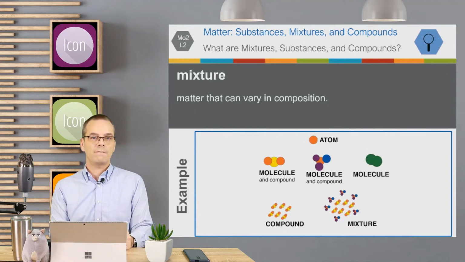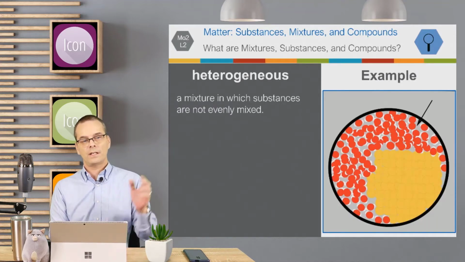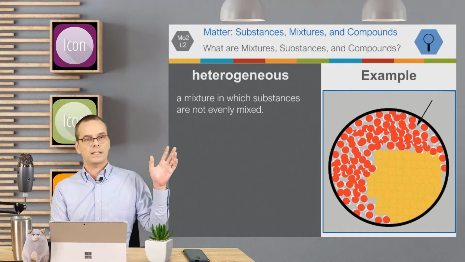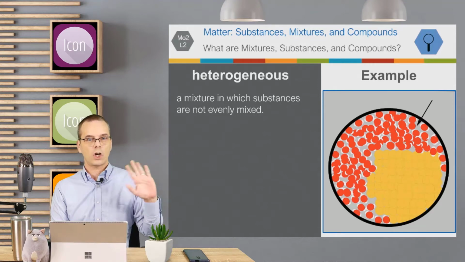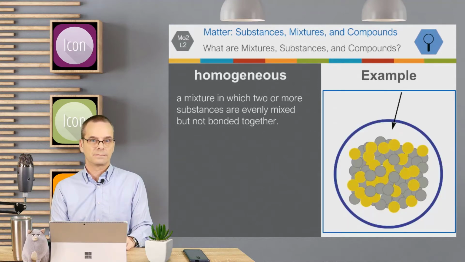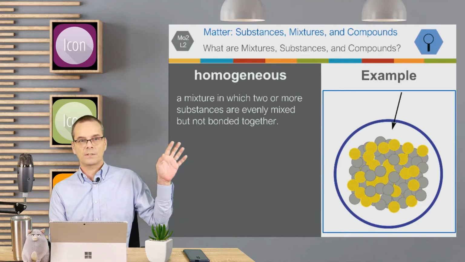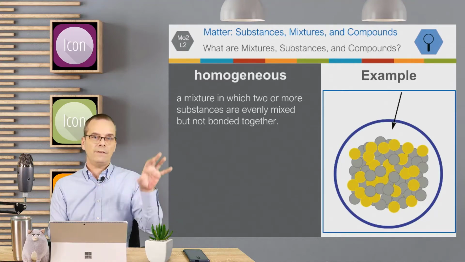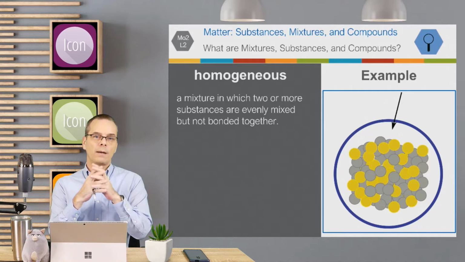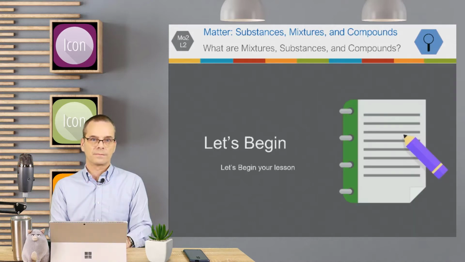Mixtures are matter that can vary in composition. You also have a term called heterogeneous. Heterogeneous is a mixture in which substances are not evenly mixed. Homogeneous is a mixture in which two or more substances are all evenly mixed together, but they are not bonded together. So let's go ahead and begin your lesson.